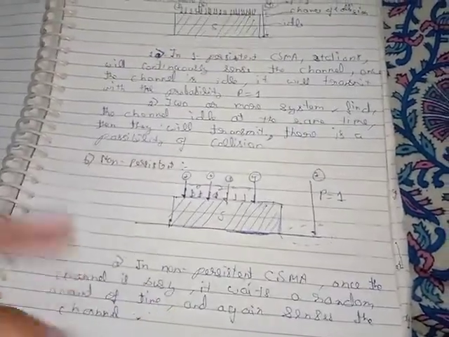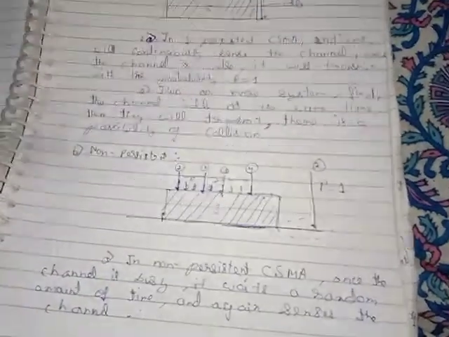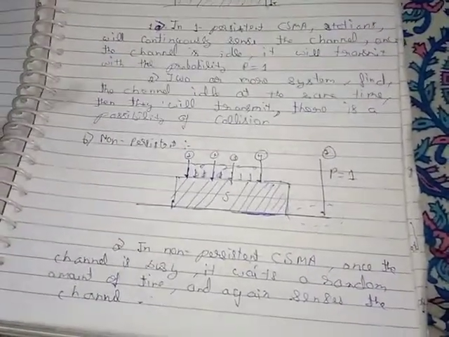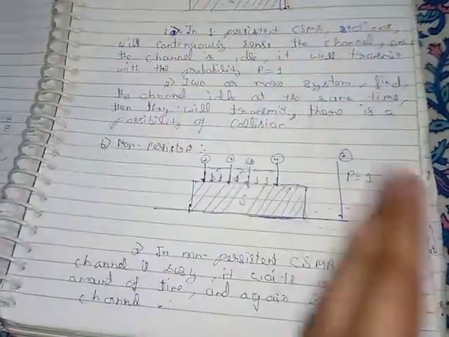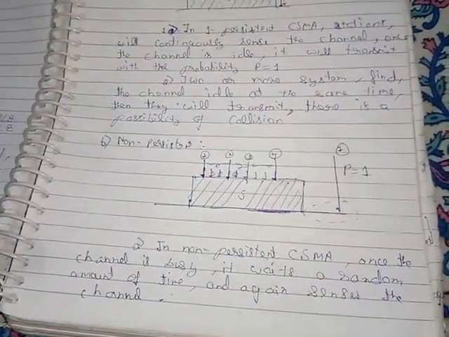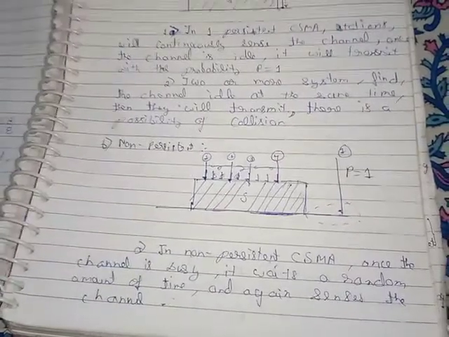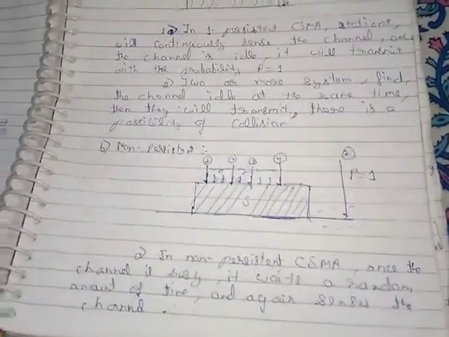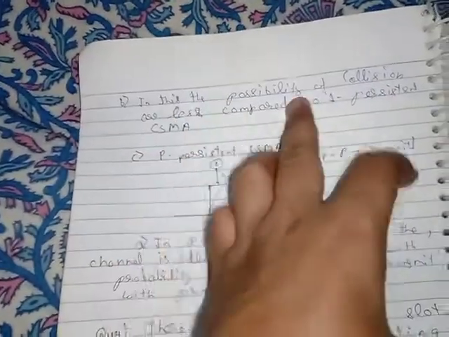Once the channel is busy, they will wait some random amount of time. This random amount of time depends on the exponential back-off algorithm, which is something different. So they will not continuously sense the channel, they will wait for some random amount of time. Hence the chances of collision are less compared to one-persistent CSMA.